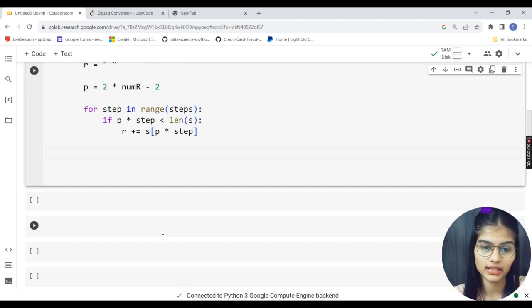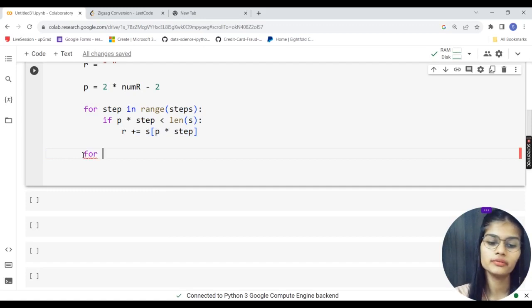Next, we have to generate a result string from all the characters which are on the second through the last rows. For the first, we have done. This was for my first row. Now moving on to the second and the last rows. Starting with my for loop.